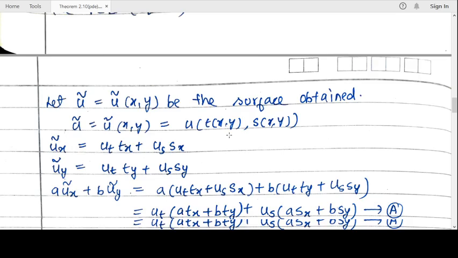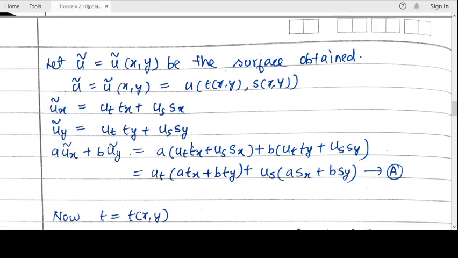So suppose that u tilde equal to u tilde of (x, y) is the surface obtained. This is in Cartesian coordinates. So u tilde of (x, y) is nothing but the function u of t and s. Earlier we got it in terms of t and s, which is a parametric representation.